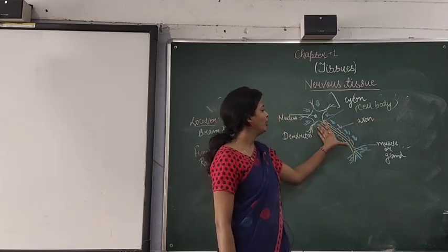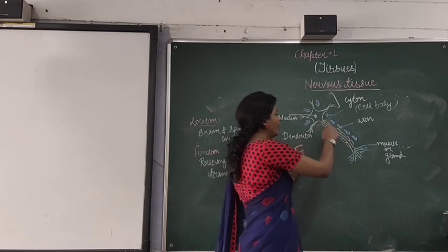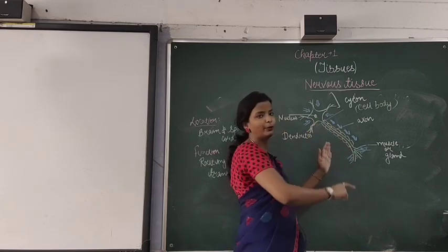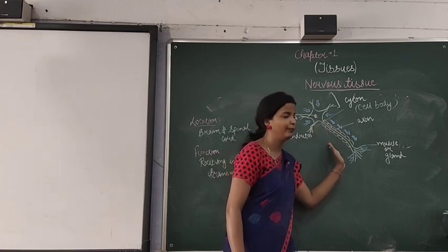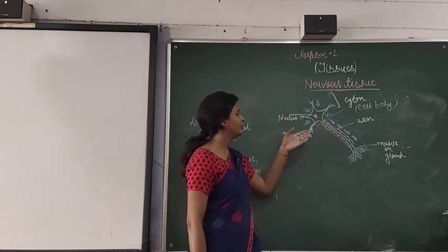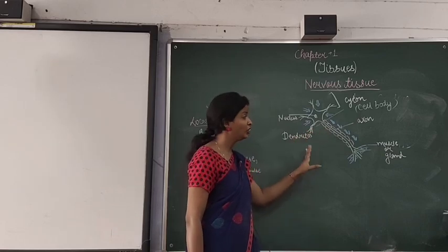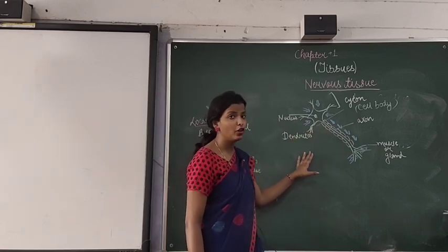Then the axon is the long process. You can see from here till here a long area is present, that is nothing else but the axon. And the third one is dendrites, they are the branches. Now this was about the structure of the nervous system.